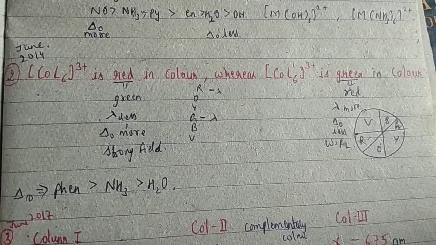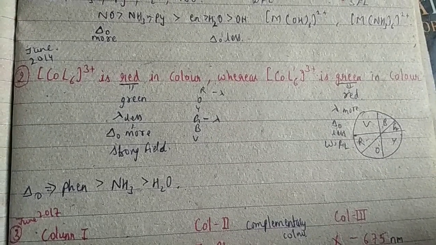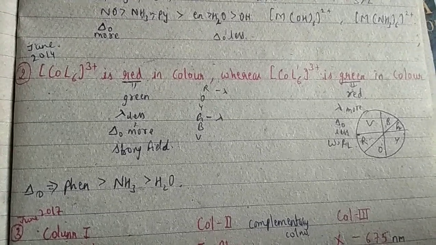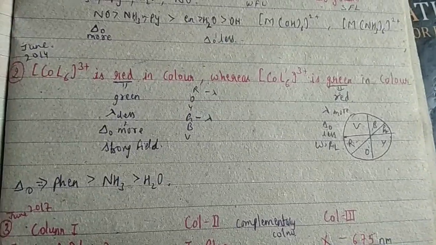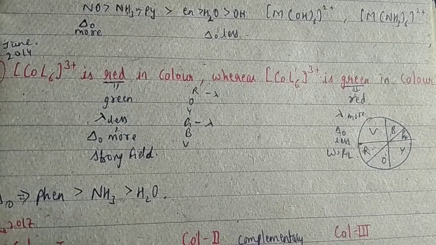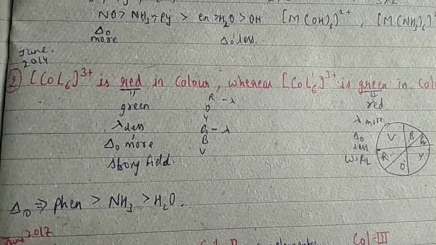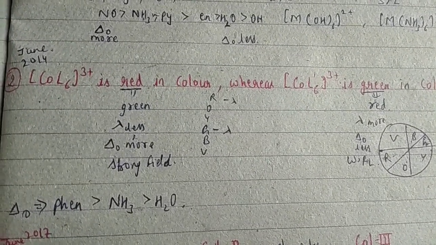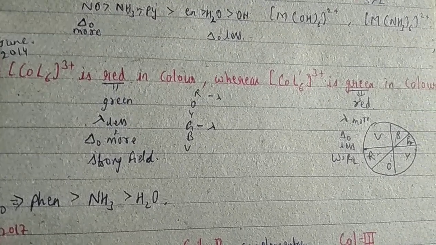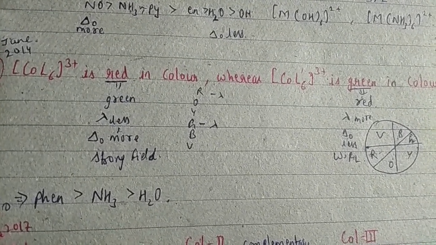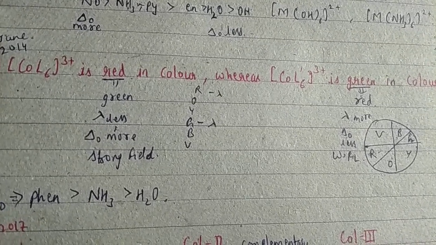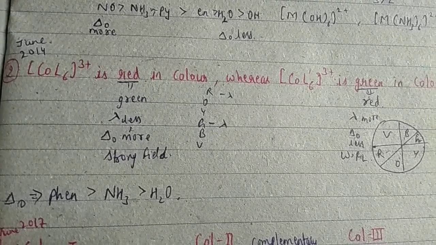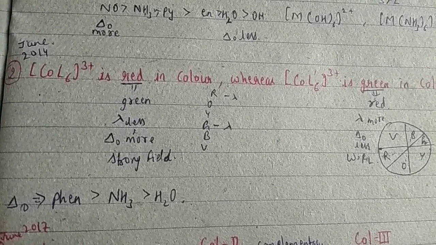For June 2014, the question was asked: one complex is red in color and another green in color, which ligand can be possible? All right. Again we go with the same approach. Red color means green has been absorbed, right? And green color means red has been absorbed. Which one has the more wavelength? The green color absorption has less wavelength, and the crystal field splitting will be more.